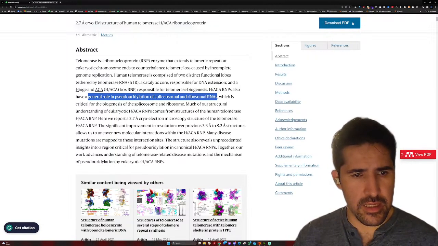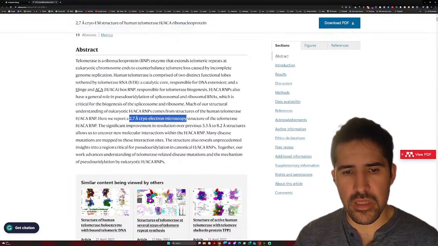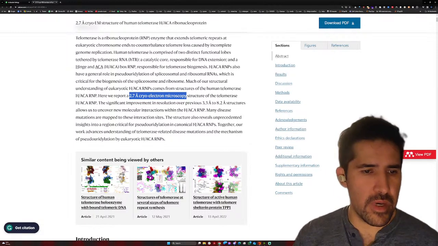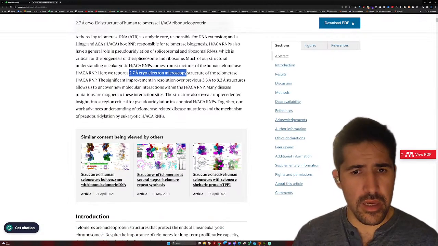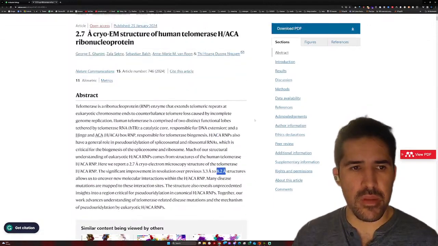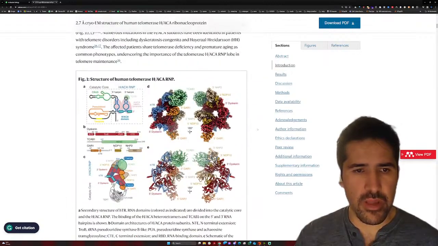Let's see, it says understanding of eukaryotic H/ACA ribonucleoproteins of human telomerase. They report a 2.7 angstrom cryo-electron microscopy structure. That means it's a very good resolution based on cryo-EM microscopy. It improves on a previous structure of 3.3 to 8.2 angstroms. So that means we are going to see way more detail about this telomerase, and overall about the structure.